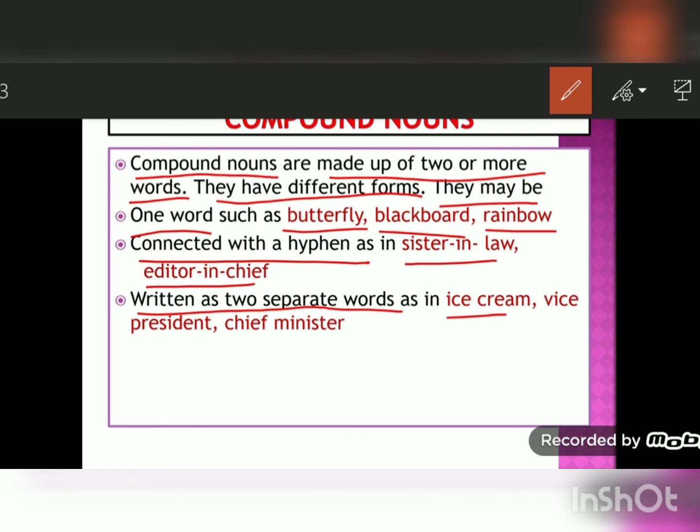For example, ice cream, vice president, but here we don't use a hyphen. They are written as two separate words. Chief minister, prime minister. So these are the examples of compound nouns, where we can see compound nouns are written as one word, or connected with a hyphen, or written as two separate words.